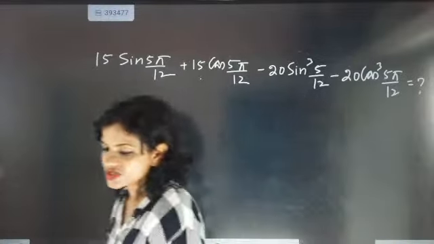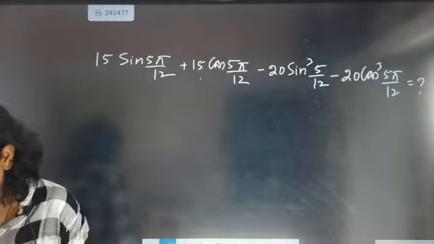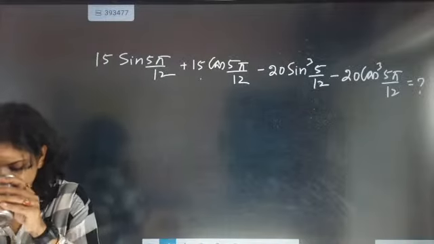An extreme formula based question for 4 marks.